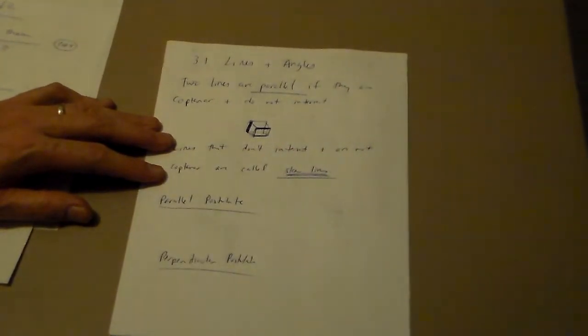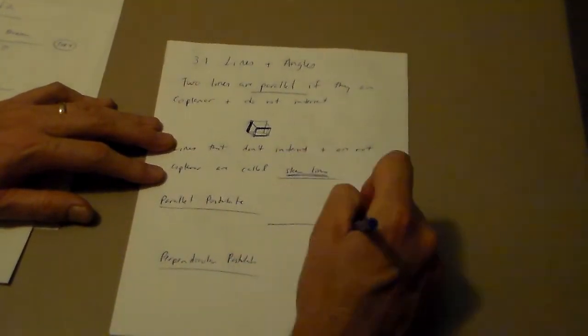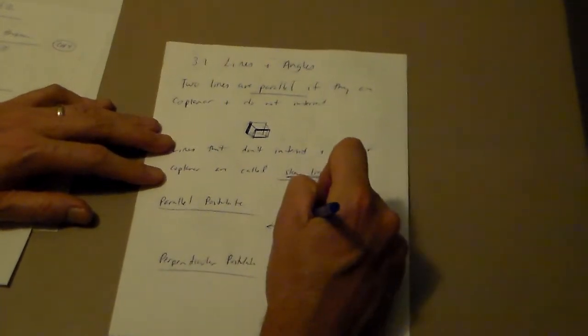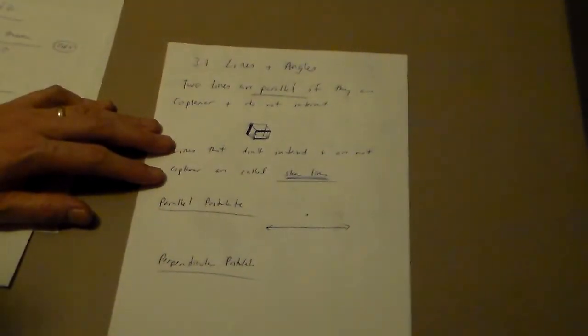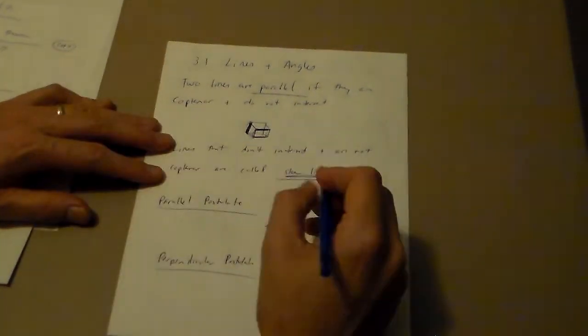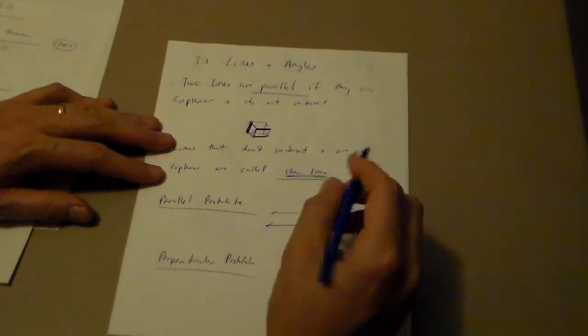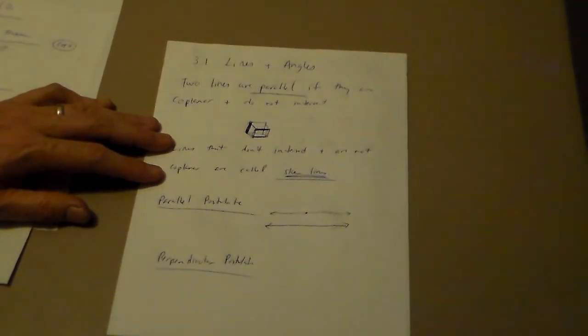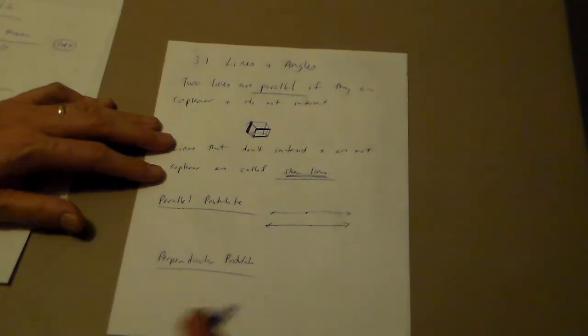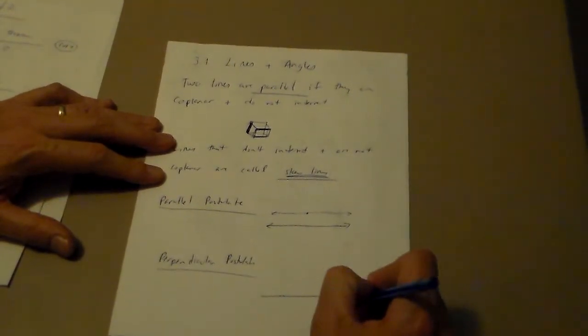The parallel postulate says that if you have a line and you have a point that's not on that line, there's exactly one line that you can draw through that point that would make the two lines parallel. If you were to draw that line at any other angle, they wouldn't be parallel. The same thing is true for the perpendicular postulate.